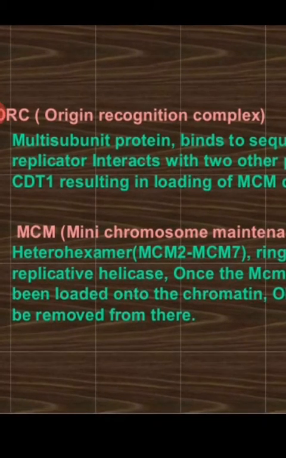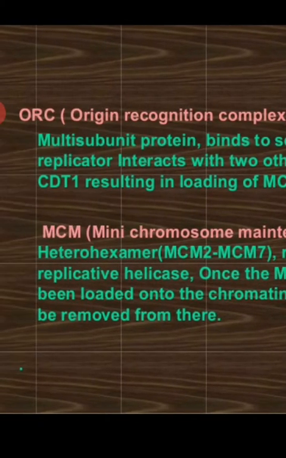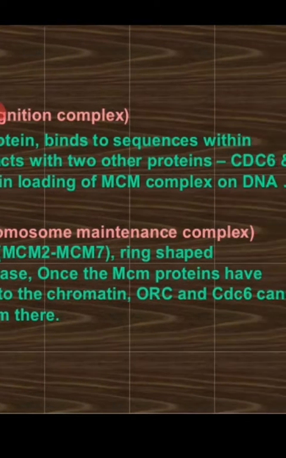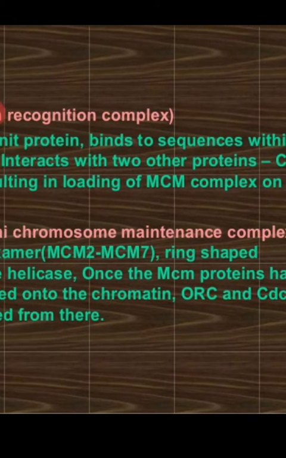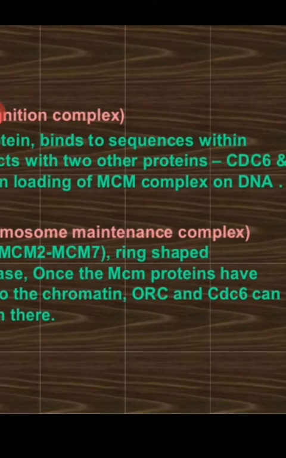Origin recognition complex is another protein that will help to identify the point where the actual replication has to start. It is a multi-subunit protein which binds to the sequences within the replicator and interacts with two proteins, Cdc6 and Cdt1, resulting in loading the MCM complex on DNA.